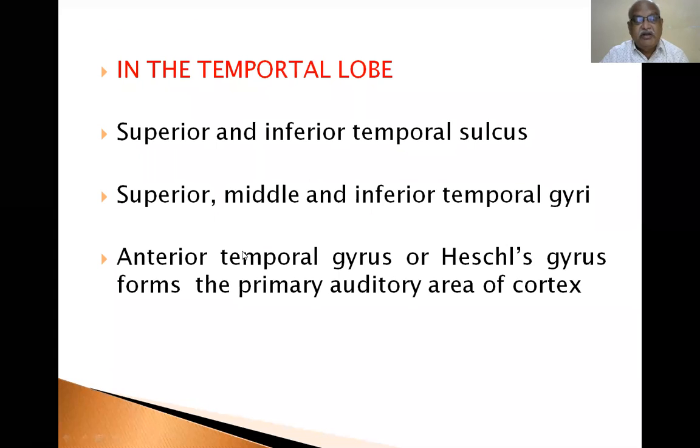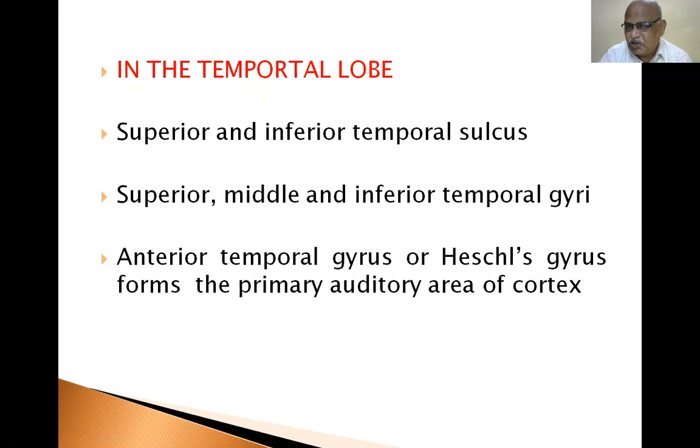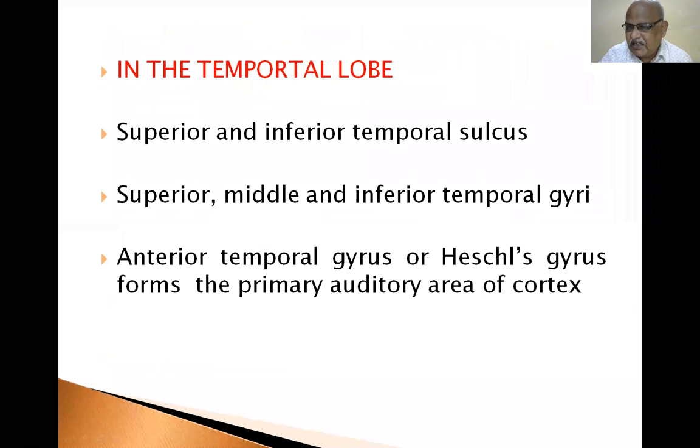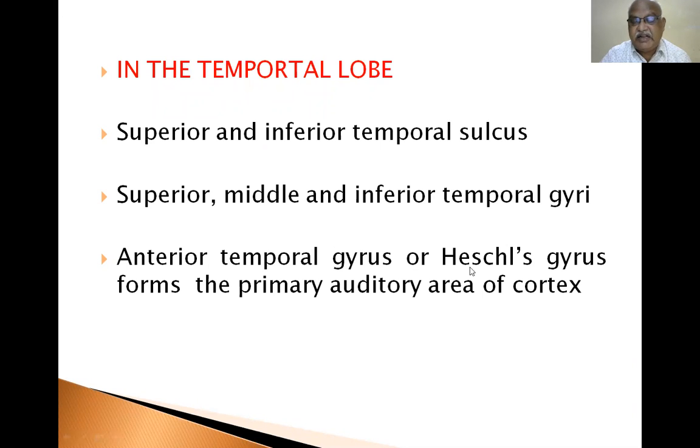I already explained. The anterior temporal gyrus, or Heschl's gyrus, forms the primary auditory area of the cortex. Why is the brain divided by sulci and gyri? You must have full knowledge of the important sulci and gyri, because you have to mention the functional area present in which part of the gyrus.